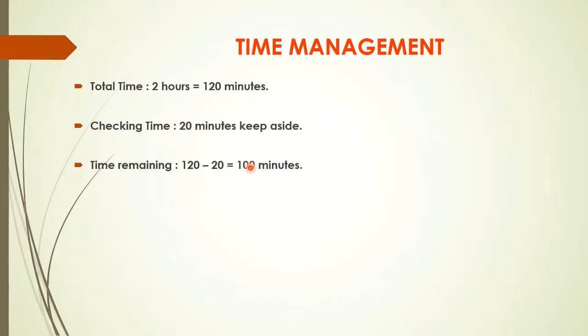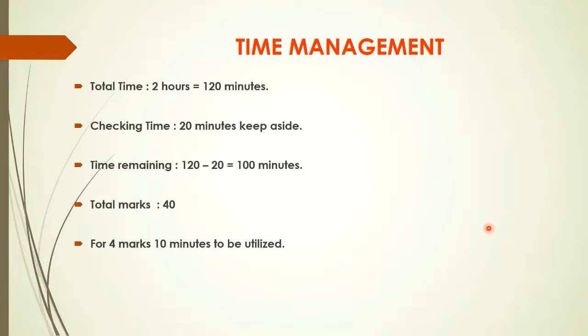Then the remaining time is 120 minus 20, that is 100 minutes. So you have to manage these 100 minutes. Now the marks are 40 for your paper and the time is 100 minutes. So we can say that you are having 10 minutes for 4 marks. For 4 marks you are going to utilize 10 minutes. So this is a simple time management.